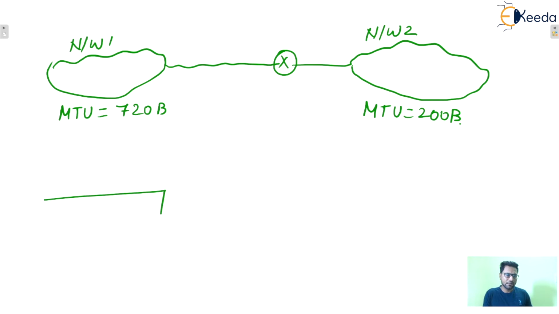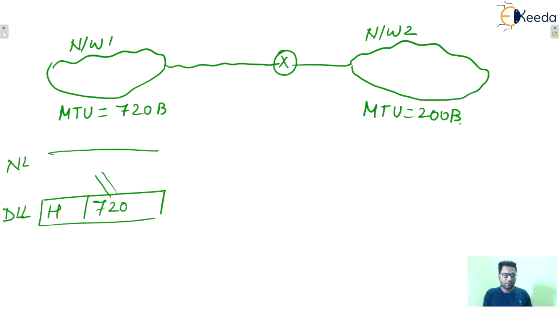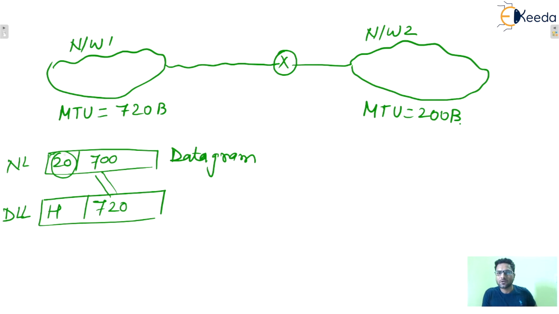At the data link layer of network 1, the maximum data size allowed is 720, and the data link layer header will be there. Above that, at the network layer, the datagram will contain an IP header of 20 bytes plus 700 bytes of data. The minimum IP header size is 20 bytes, I already told you in the last lecture, so we are considering 20 bytes.